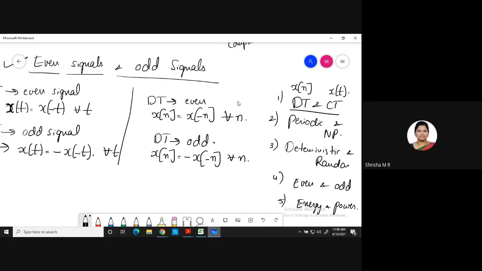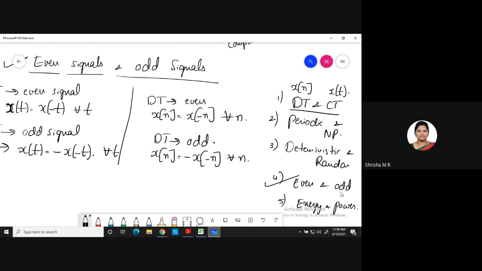Yes, ma'am. We are discussing even signals and odd signals now. These three types we have seen. In this course, you will be analyzing both continuous time signals as well as discrete time signals. Periodic and non-periodic might be discrete time or continuous time. Similarly, for deterministic and random, you have to know the definitions. This is just for your information.